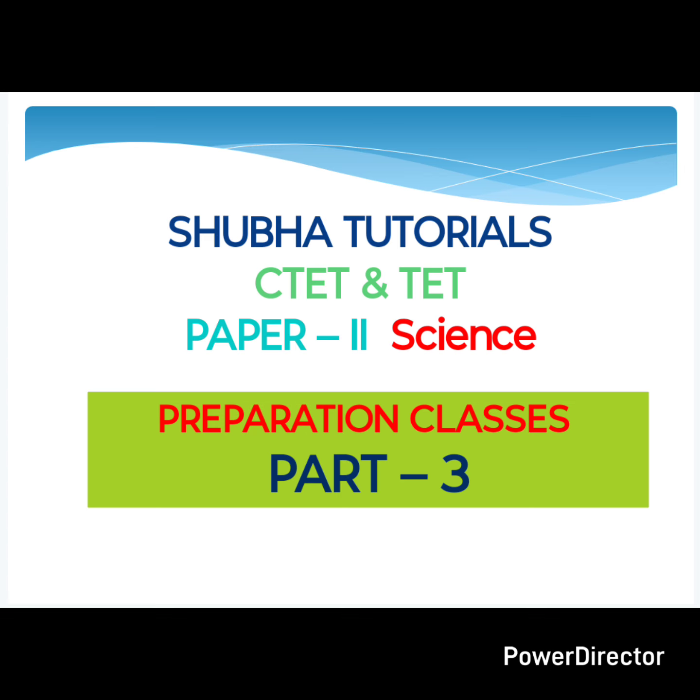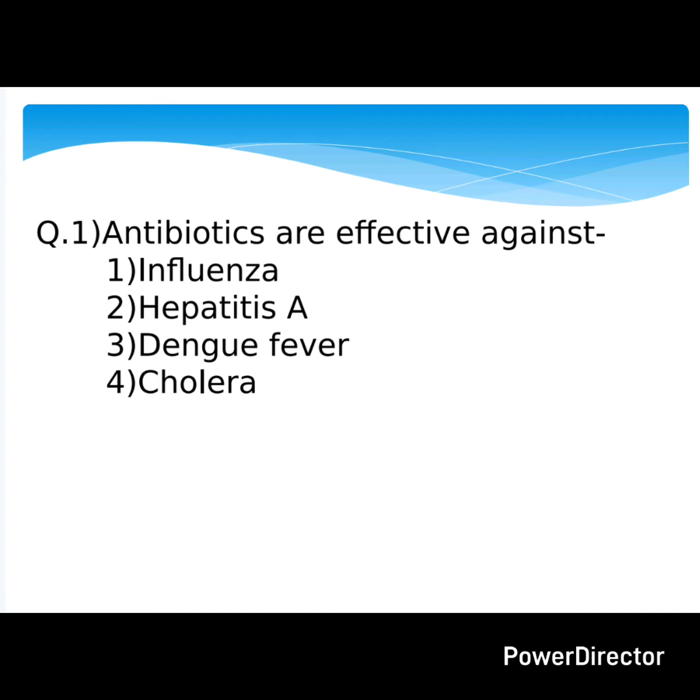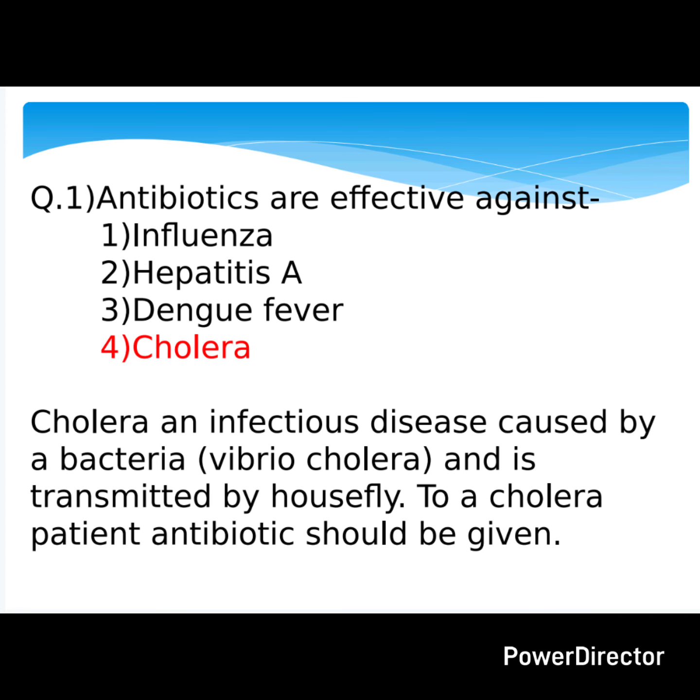Now let's begin. The first question: antibiotics are effective against influenza, hepatitis A, dengue fever, cholera. So here the answer is cholera. Cholera is an infectious disease caused by a bacteria, Vibrio cholerae, and is transmitted by housefly. To a cholera patient, antibiotics should be given.